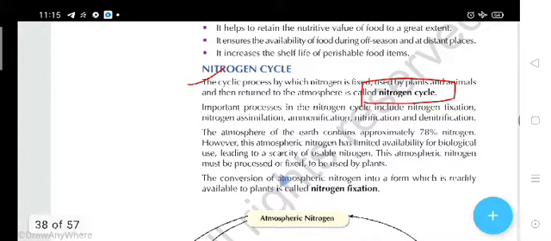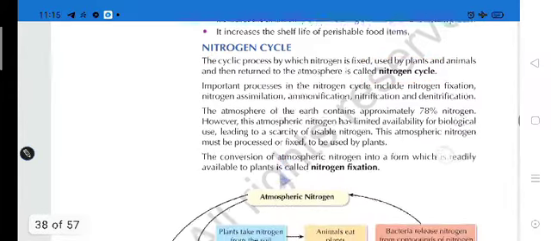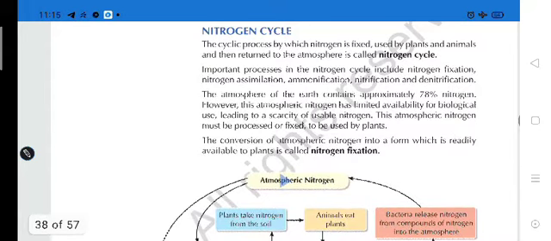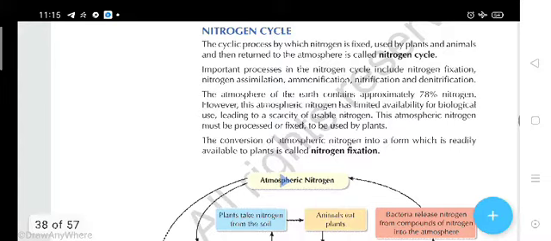In this nitrogen cycle, what happens? The fixation of nitrogen takes place, and the atmospheric nitrogen is converted into a water soluble form that can be easily used by plants and other animals, because the other animals will eat those plants. So indirectly that nitrogen is transferred into the animals. Now, what are the important processes in the nitrogen cycle? Nitrogen fixation,